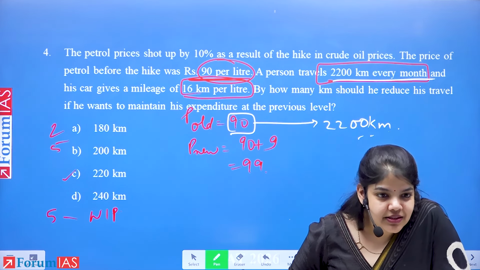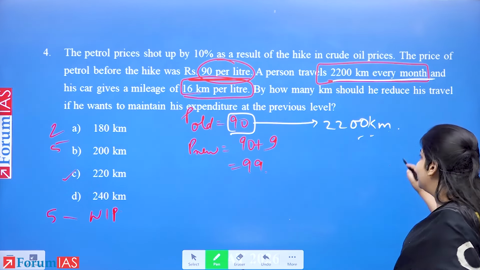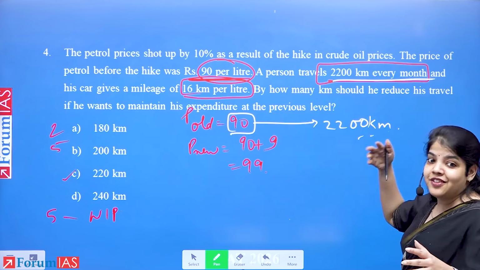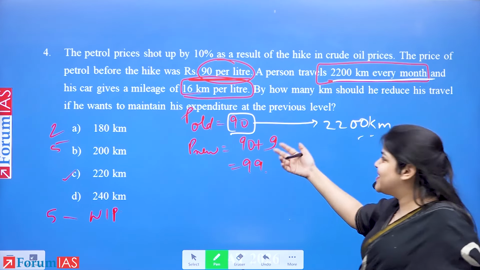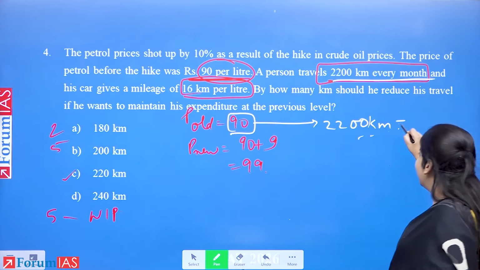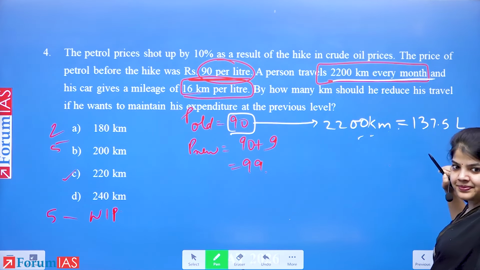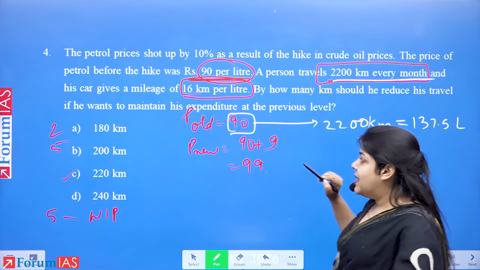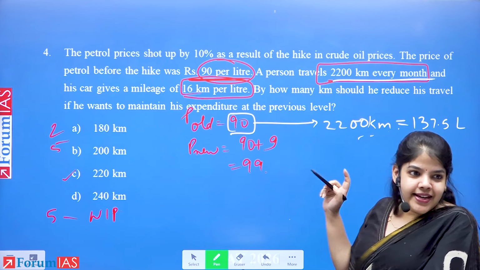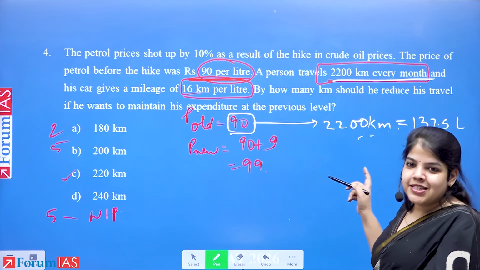Sorry, 137.5. So if it is 16 kilometers per liter, we need 137.5 liters. Yes. But I want to maintain my expenditure. So what is the expenditure right now?